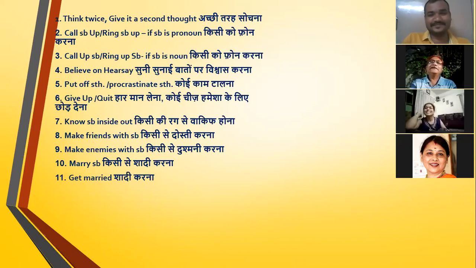Get married. Right? Sir, in the 10th sentence, marry somebody. How do you use this word in a sentence? I'm planning to marry someone. Okay. I am planning to marry somebody, or I am planning to marry with. Both are the same. If you use with, then you have to mention the name.